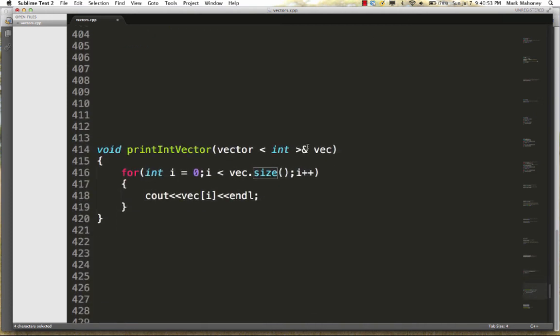Okay, what this means is we can pass a vector to a function, and it will know how many elements to print. So here's a print int vector function that takes a vector of ints by reference called vec. Now whether we pass in a 10 element integer vector or a 10 million element int vector, this function will work for both of those pieces of data. You'll almost always want to pass your vectors by reference, because they can become quite large, and passing by reference is much more efficient than creating a copy of the vector.